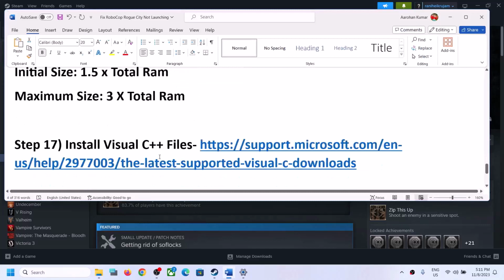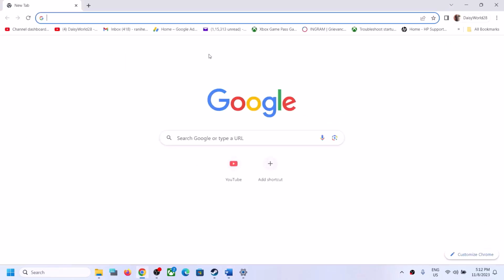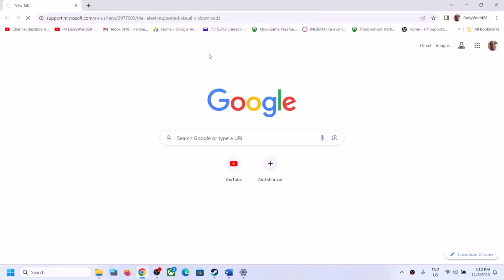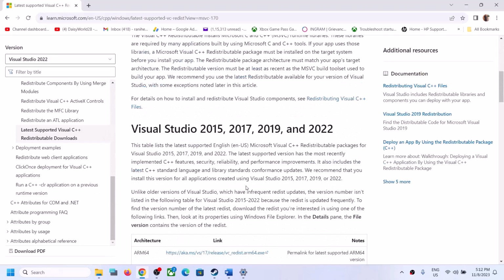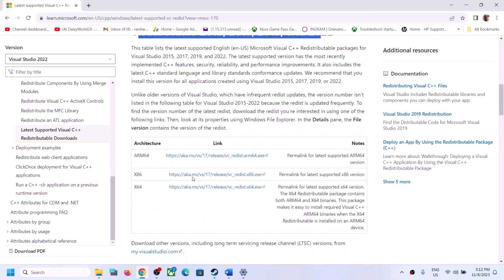Now the next step is to install Visual C++ file. Now this is important. So copy this link. The link is provided in the video description. Open this link in a browser. It will take you to Microsoft website. Over here you can see Visual Studio 2015, 17, 19 and 22. Download x86 and then run this file.